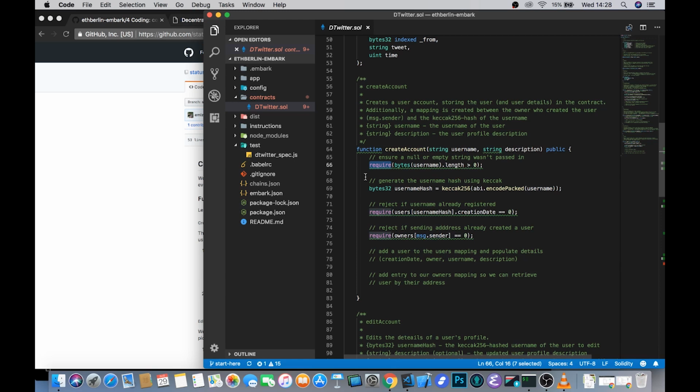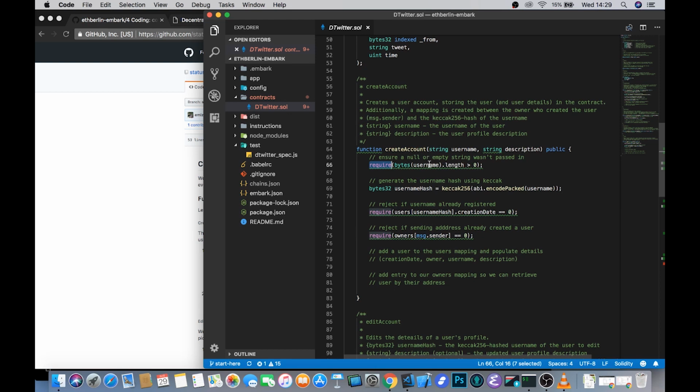Assert is a much more stringent condition, and you should only really ever use asserts when you're checking something that should always be true, like assert that A is bigger than B, because assert will throw, and that means that it will consume the rest of the gas sent to that function and put a 0 onto the stack. So it should only happen when something has gone very badly wrong. So require seems to, generally speaking, at least for these simple contracts, pop up a lot more often.